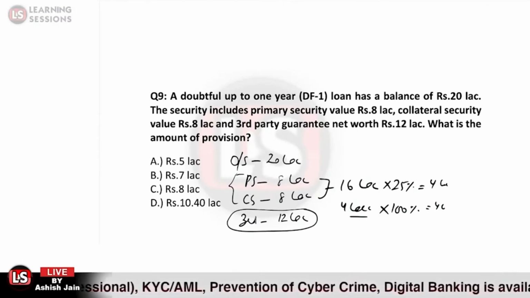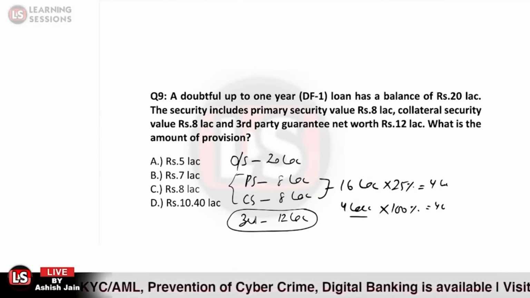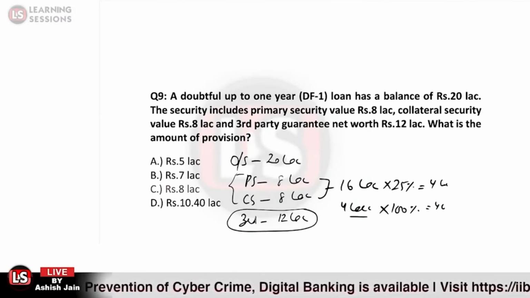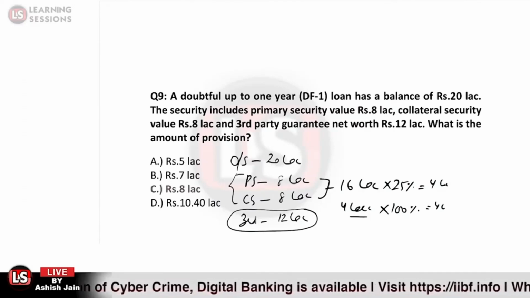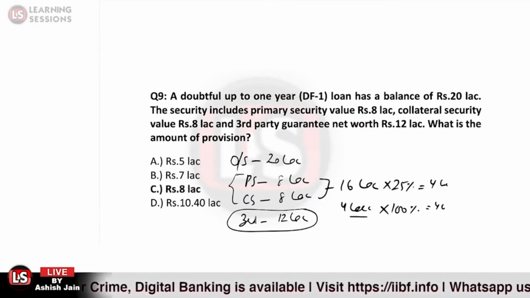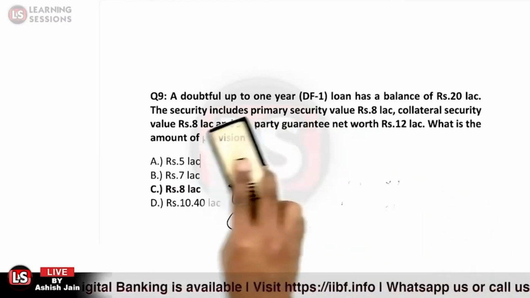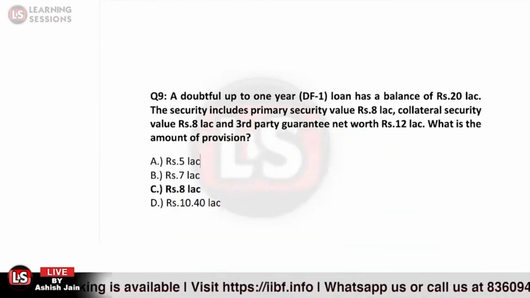Is that clear? Because we calculated the secured part, and we already know that a third party guarantee is not accountable to be under the secured part. So that would be the solution related to it.